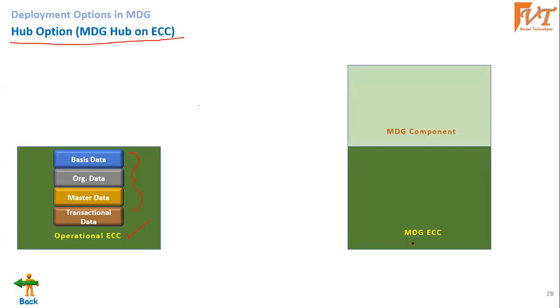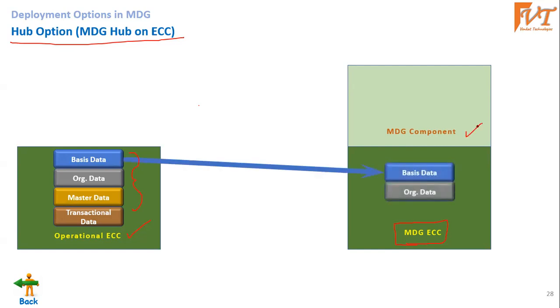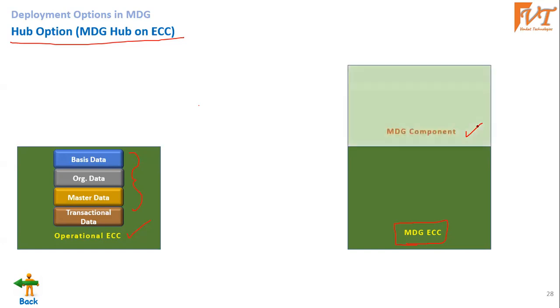And I have MDG installed on ECC, which has the MDG component available. When we are building the hub scenario, we have to remember that this transactional data is applicable only for the operational system. MDG deals with only master data. We don't need any transactional data. So let's say it can be 1 to n, sorry, 2 to n.